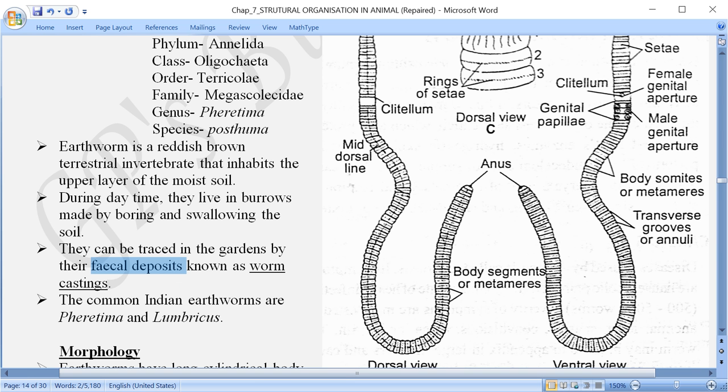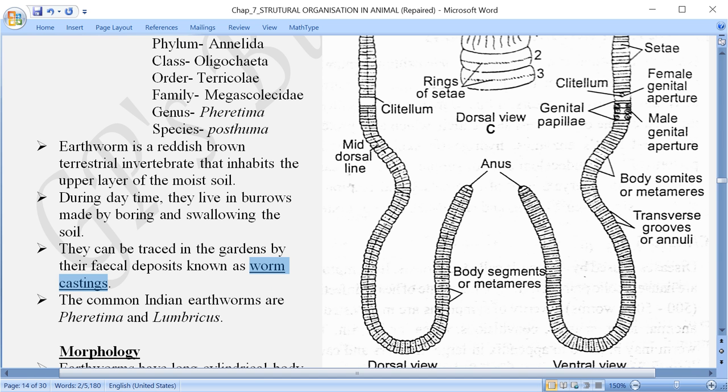When they eat this, and the digestion takes place inside their body, the fecal material that is removed out of the body through their anus is called worm castings. So just by seeing the soil surface where these worm castings are located, nearby there you can find the earthworm.